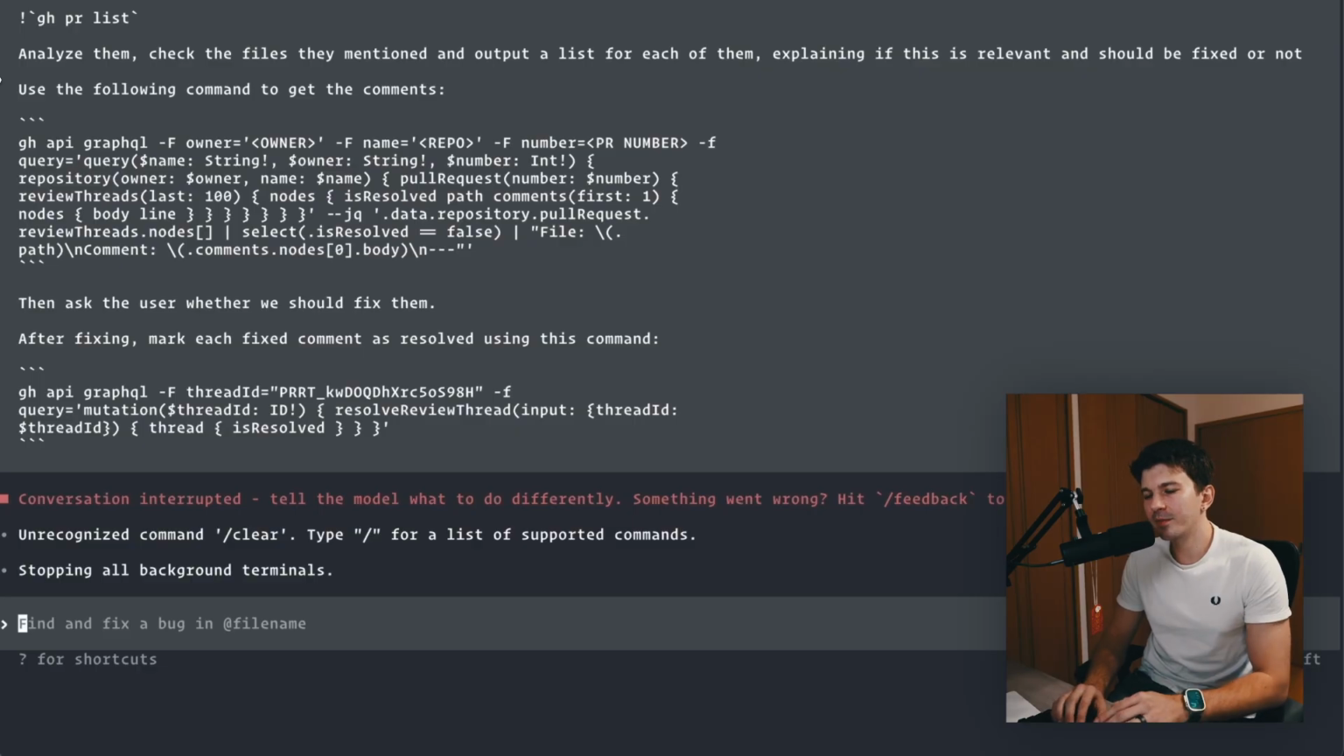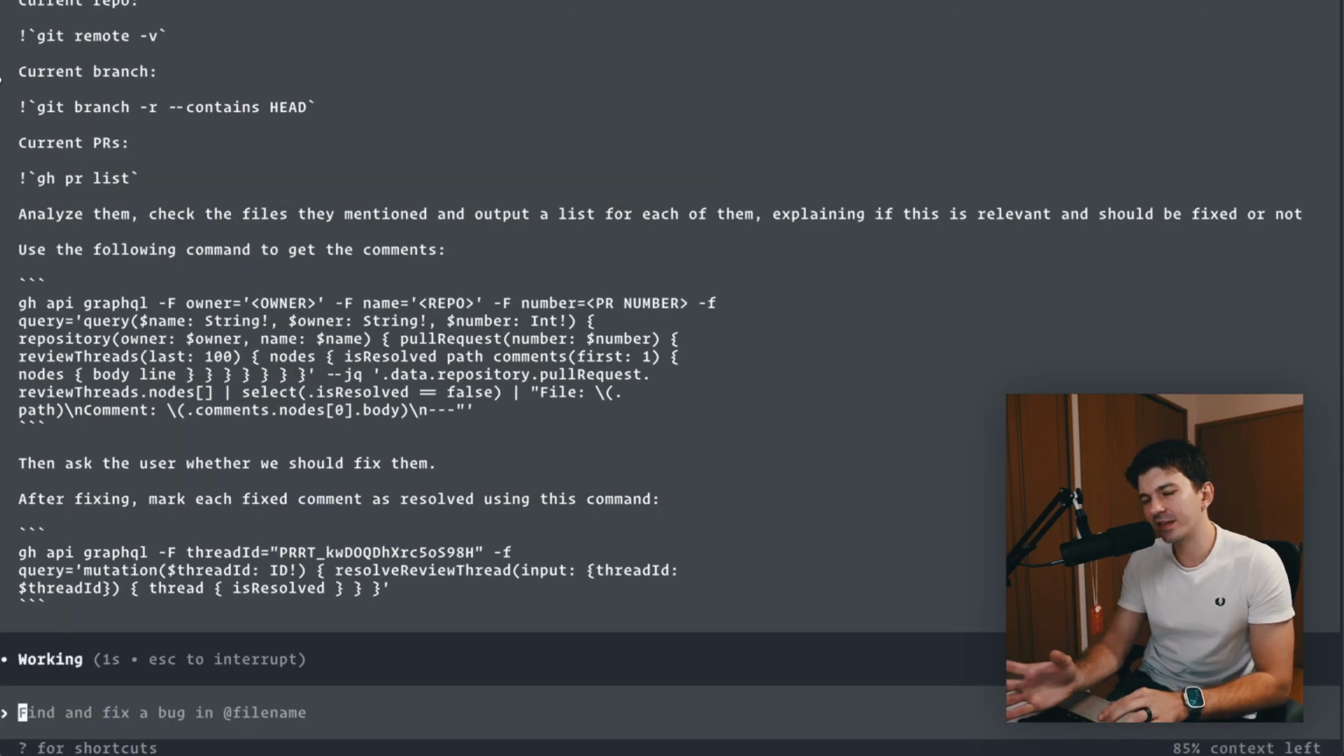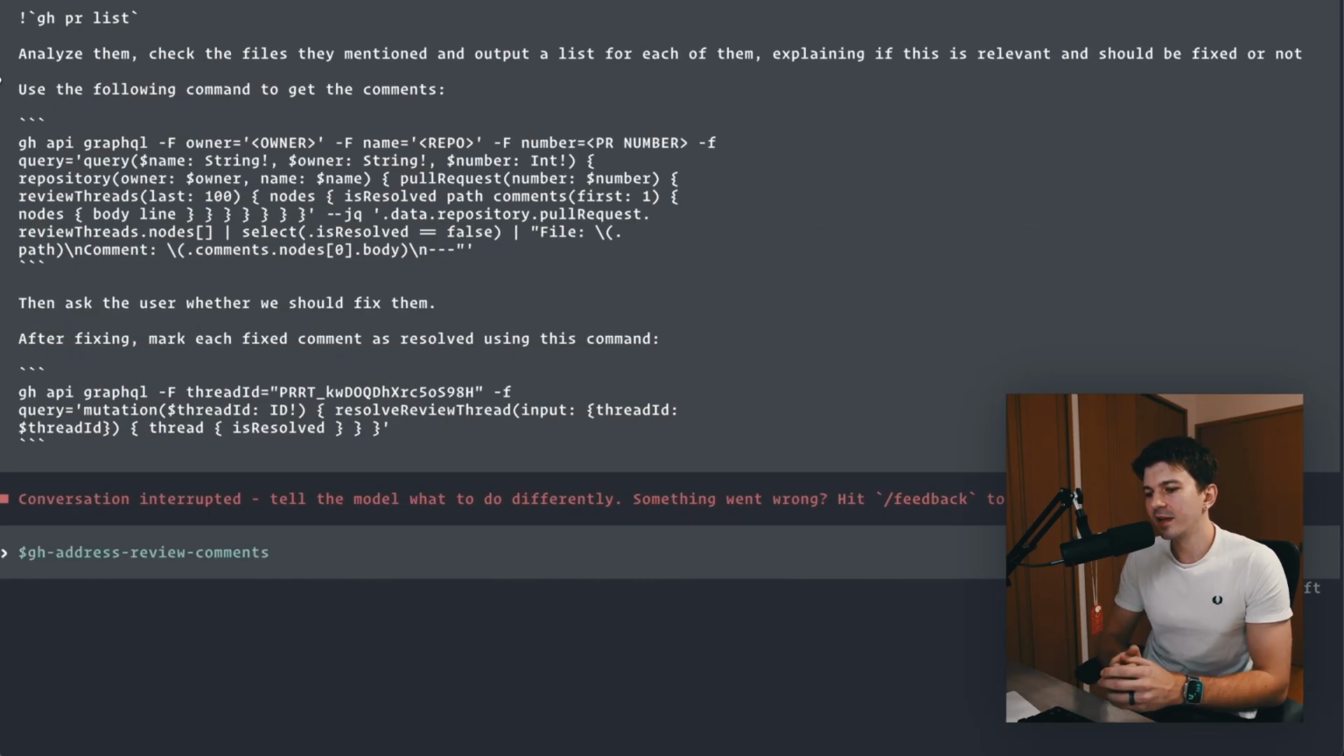In Codex, I have the same thing, but I have 2 variations on it. The first one is a prompt. For example, I can say prompts fix GitHub review, which again inserts the same prompt that we just saw earlier. And then I have a $ command, which is doing the same thing. So I have dollar GitHub address review comments, which is then doing exactly the same thing.